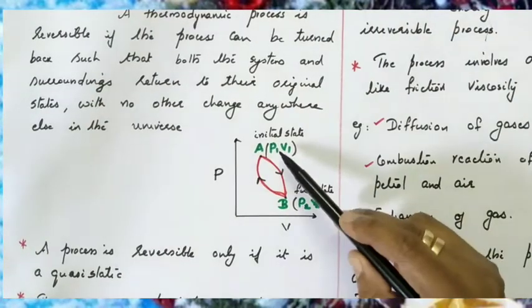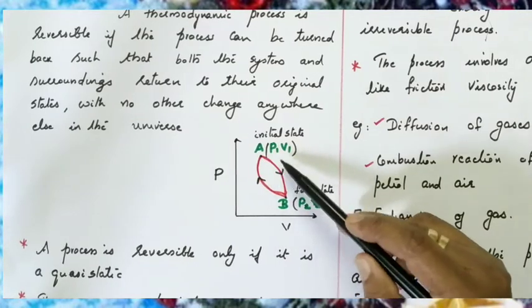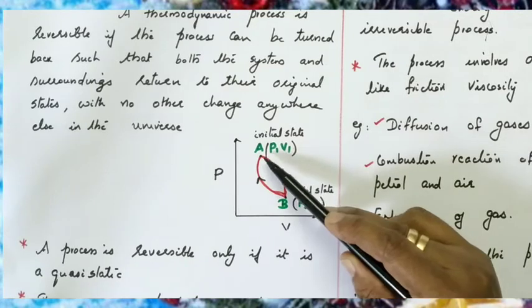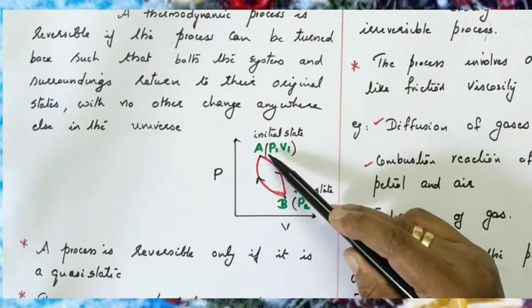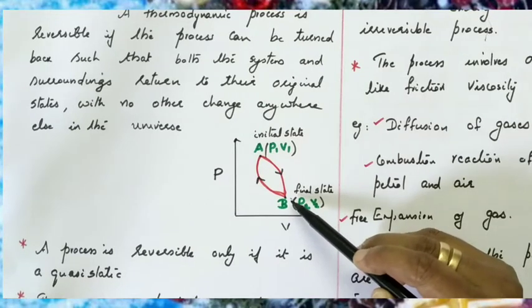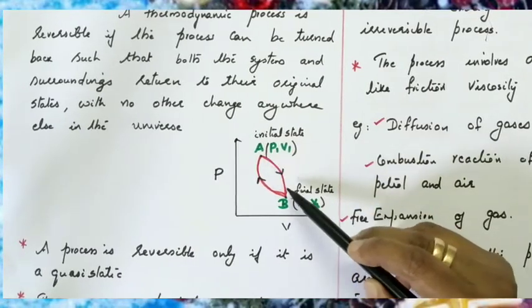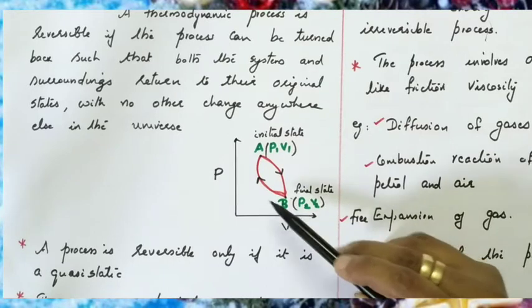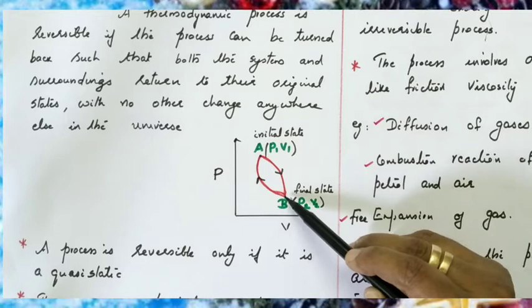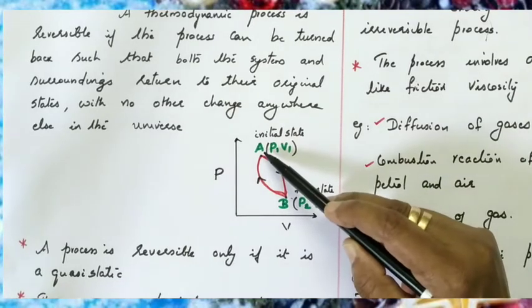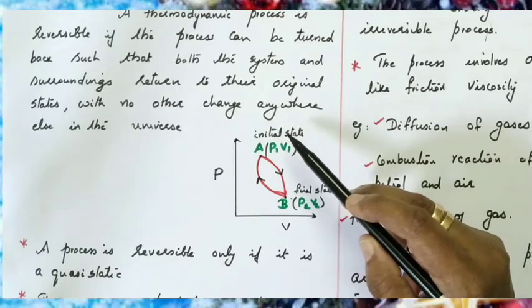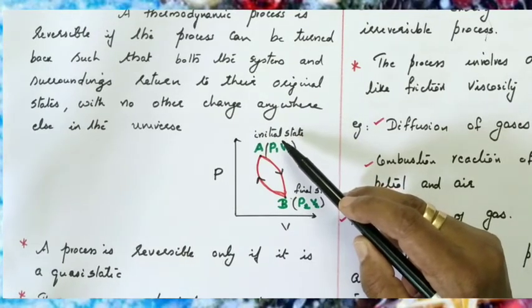For example, if the system moves from the initial state to the final state, with the initial state having pressure P1 and volume V1, and it undergoes a change so that the volume and pressure change to P2 and V2. Clear, children? Again, what is that process called? The volume increases, no? So it is considered to be an expansion. On compression, if the pressure changes and returns back to the initial state without any change, the system is said to be reversible. So this is the reversible process.